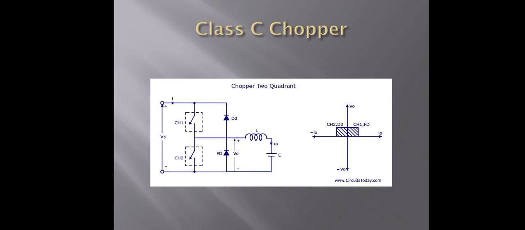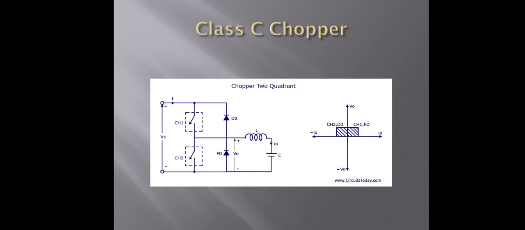When CH2 is triggered, then the voltage Vs makes I0 flow in the opposite direction in the L circuit. Then the output voltage V0 is equal to 0 on turning off CH2.